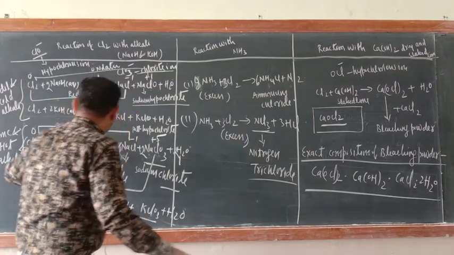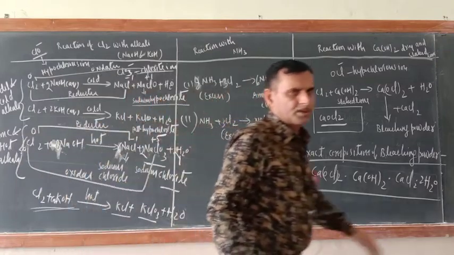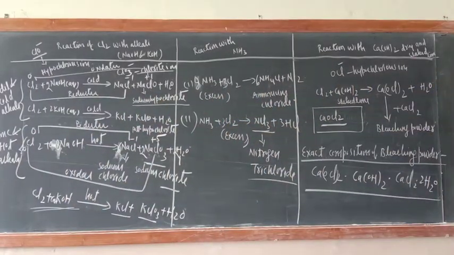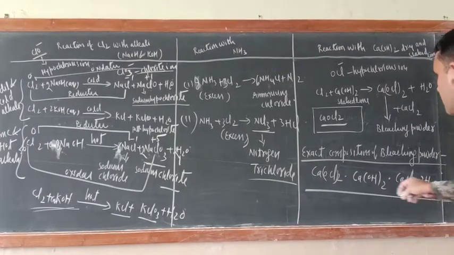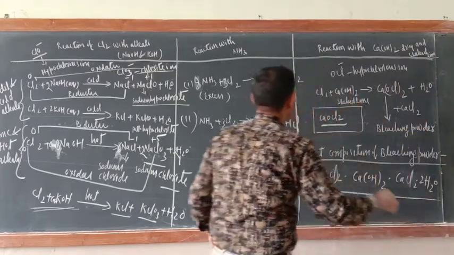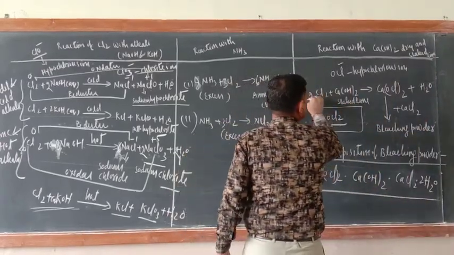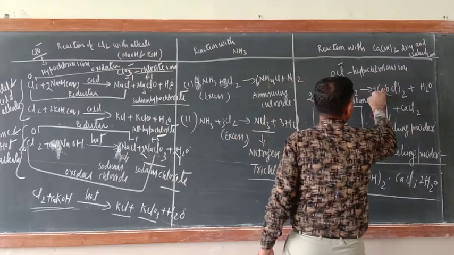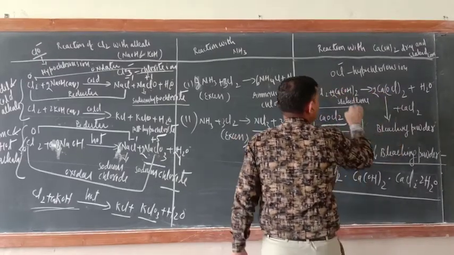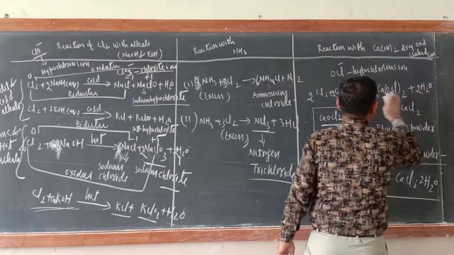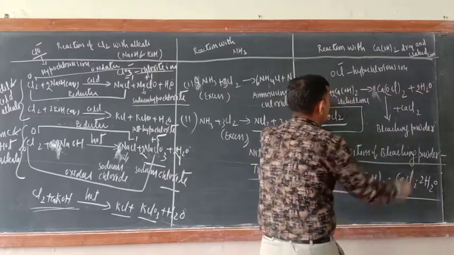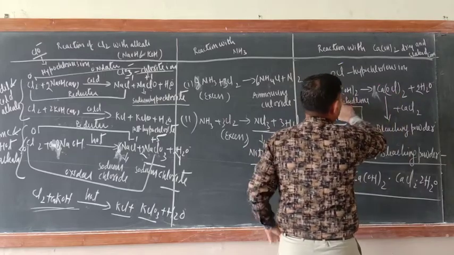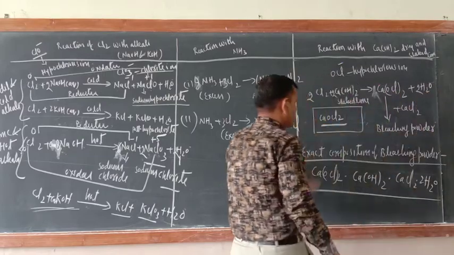Okay, just see. I will balance this one also, don't worry. So please balance this one also. This is 2Cl2. So here also 2, here also 2, here also 2. Okay, here don't write 2. Now everything is balanced. 4 chlorine should be there, 4 chlorine are there. Hydrogen 4 should be there, 4. So this is balanced now.